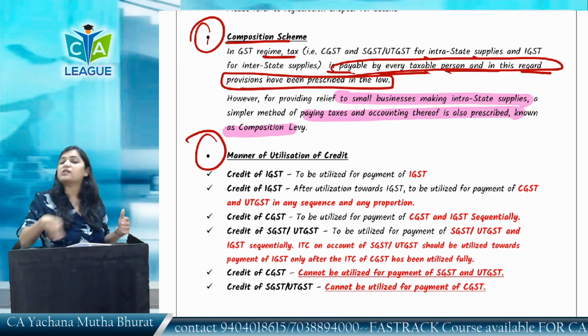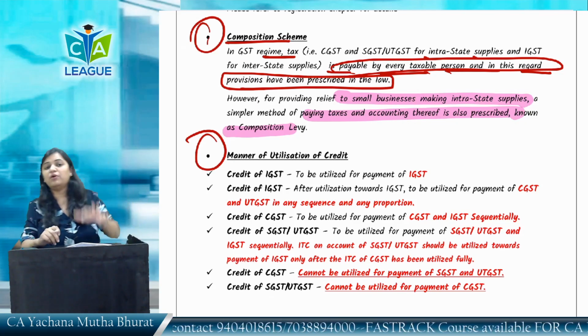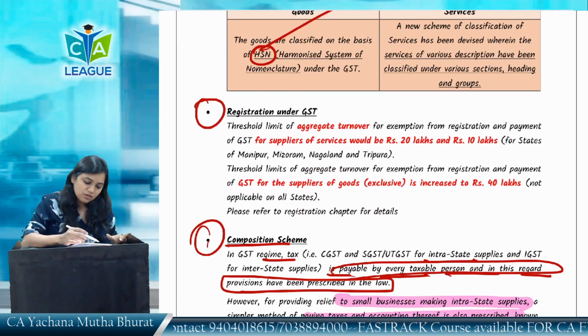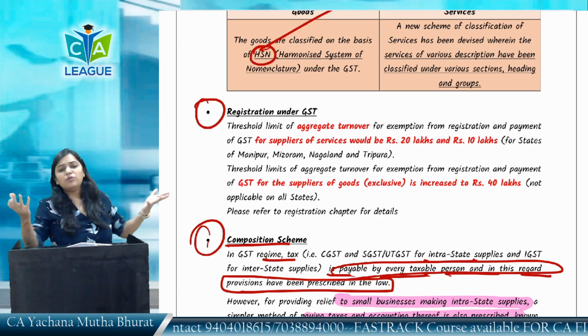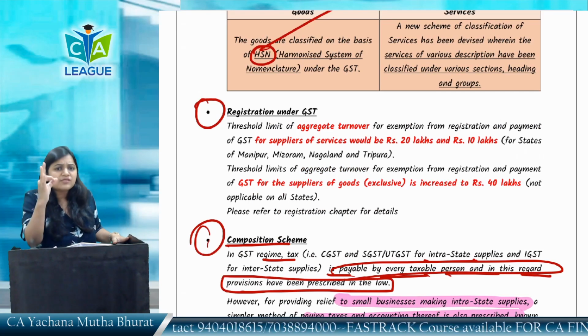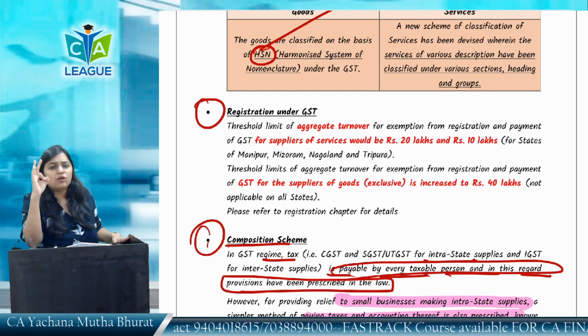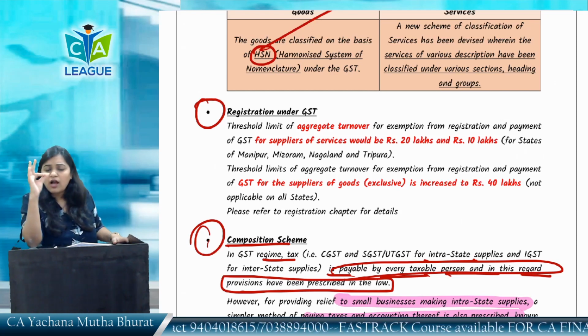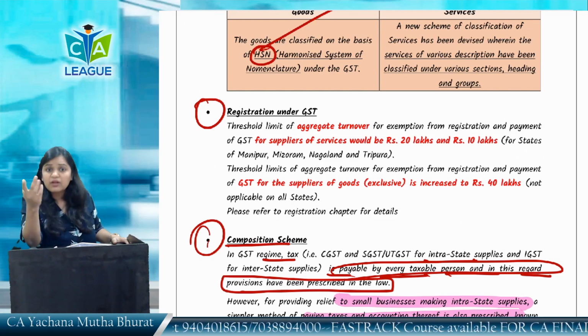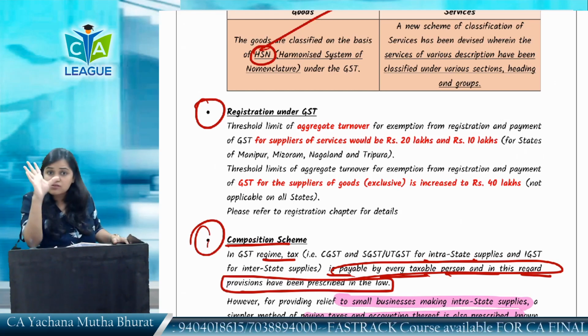For them, a scheme has come which is called the composition scheme, which we are going to discuss definitely in detail. Then registration. What do you mean by registration? Because registration is the first step towards compliance of any law in any country. Until you get registered, how will you file returns, how will you make payment, how could anything be done? First you have to register.